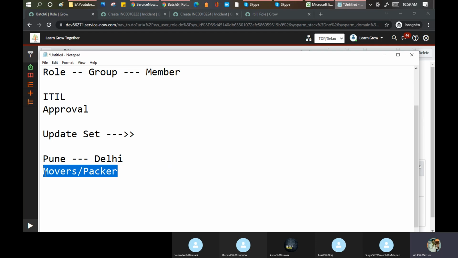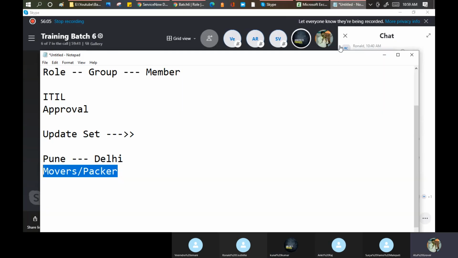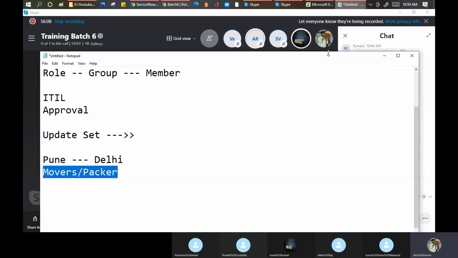I said, okay, boss, come on 22nd of October at my house in Pune and do all the packing and bring it to Delhi. What will this person do? What is his core activity when he comes to my house? You can create a list. Yes, Kunal, go ahead. So he can just first prepare the list of whatever luggage we have.